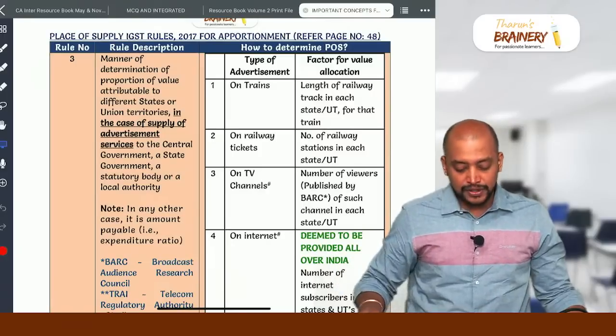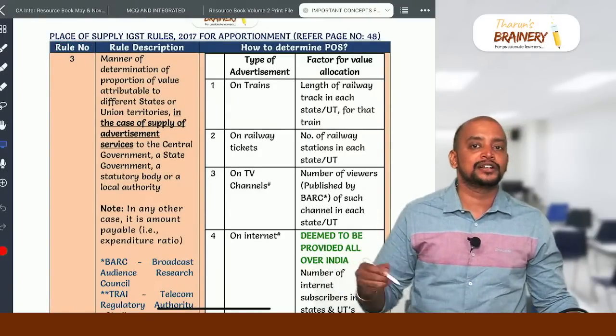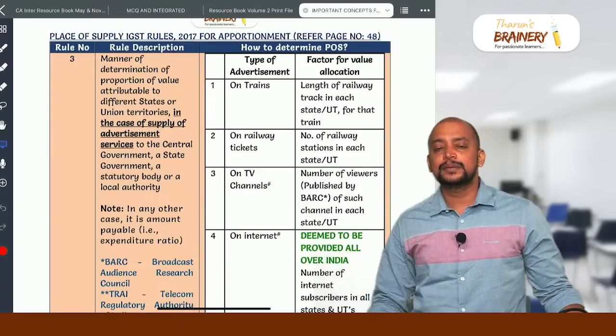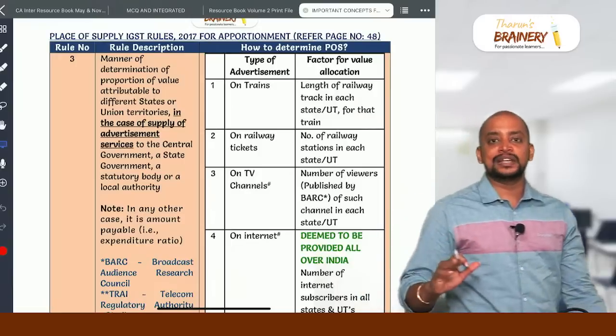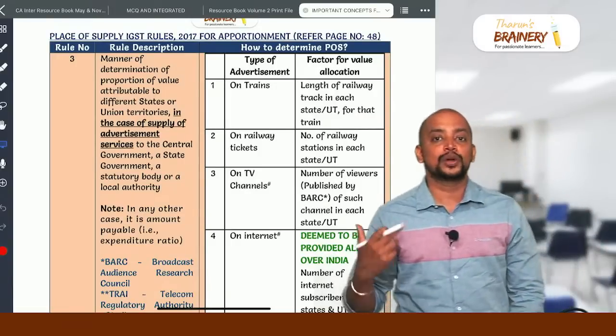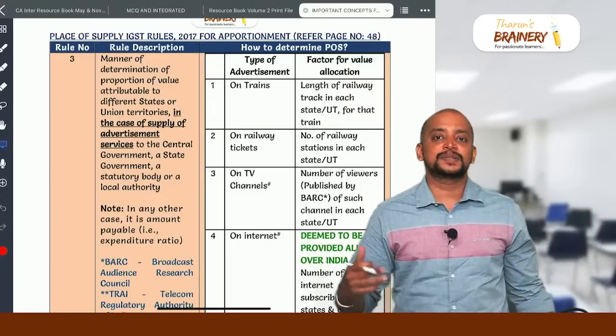First, Rule 3. When will Rule 3 be applicable? Advertisement services provided to government or a statutory body. And what is the base of apportionment of the consideration received? In the case of advertisement service provided to government or a statutory body, the place of supply will be each state where the advertisement is provided.